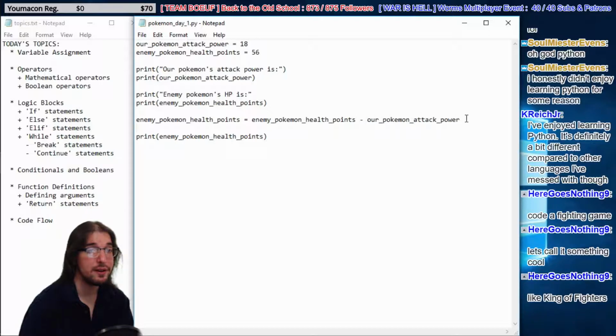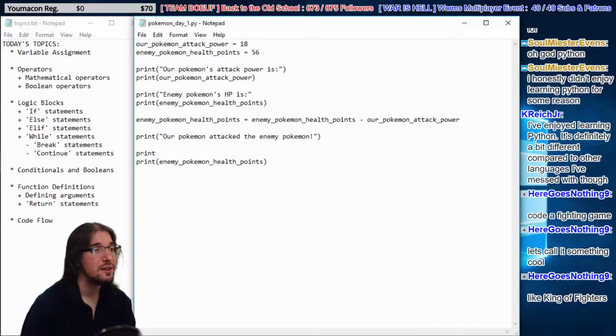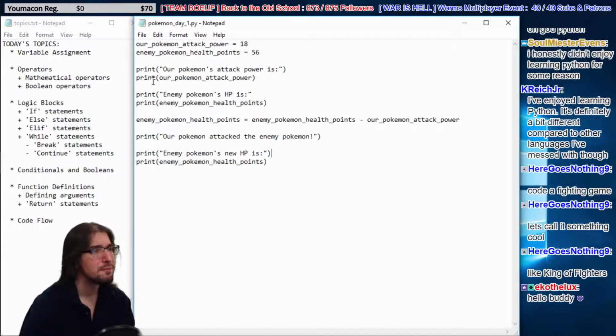So after this line, where we've changed the enemy's health points, we're going to tell the user, our Pokemon attacked the enemy Pokemon. We're going to print off the new health points. So print enemy Pokemon's new HP is.